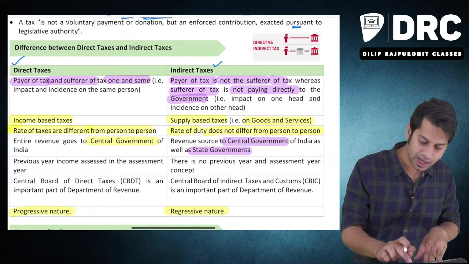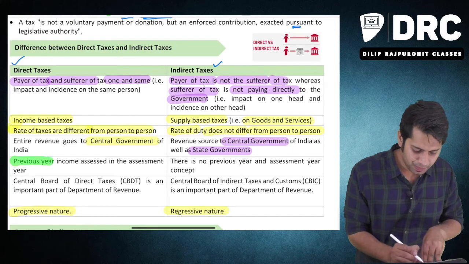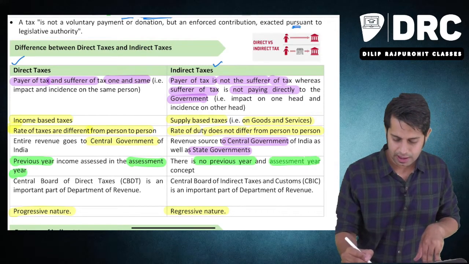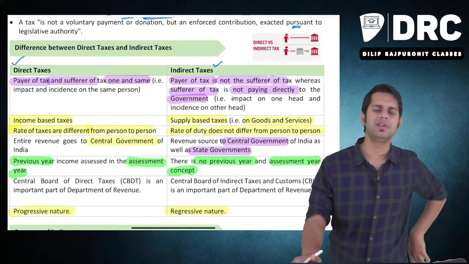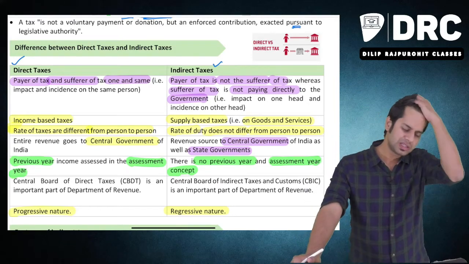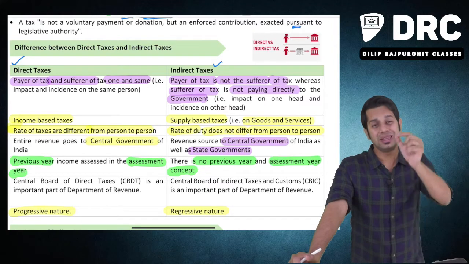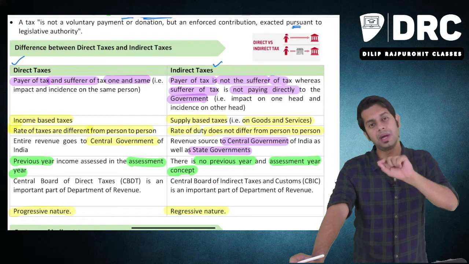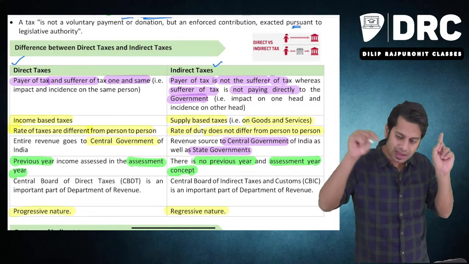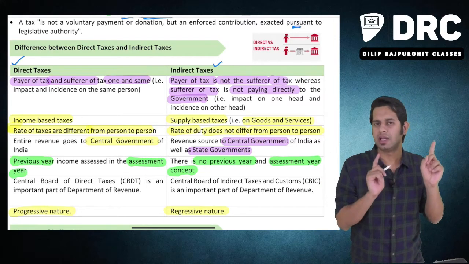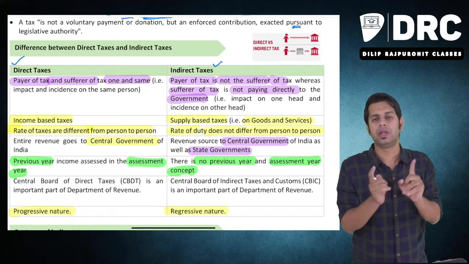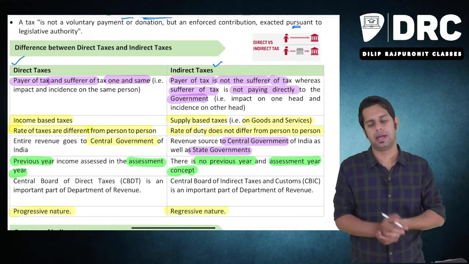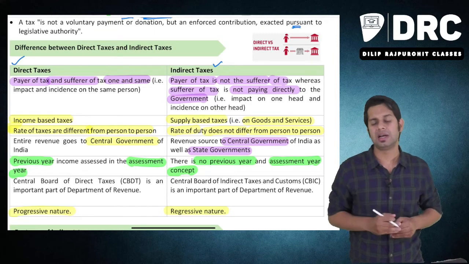Then in case of direct tax, there is something called the previous year and assessment year, whereas in case of indirect taxes we don't have this previous year assessment year concept. Sir, what do you mean by this previous year assessment year concept? In income tax, the law says whatever income is earned by you in the previous year, pay the tax in the assessment year. Make the payment of the taxes in the assessment year.